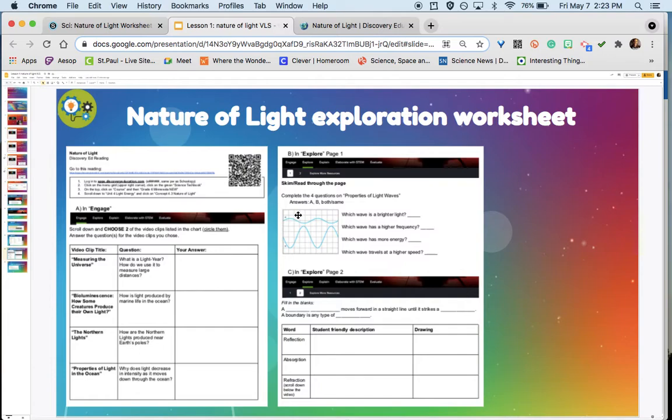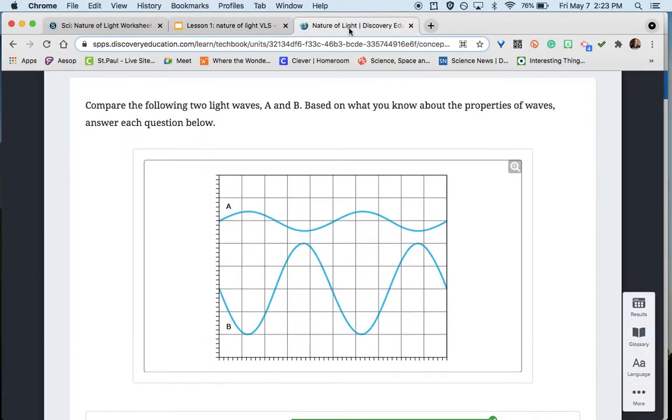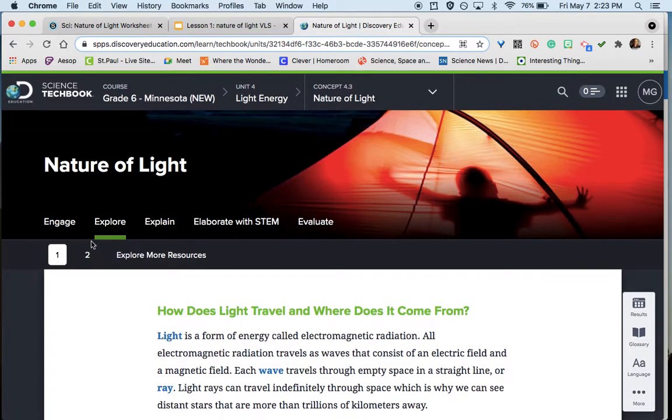So which wave, A or B, has a brighter light? Which wave has a higher frequency? Which wave has more energy? And which wave travels at a higher speed? Answer those questions here. Then you're going to go to page 2. Scroll all the way up. Explore page 2.